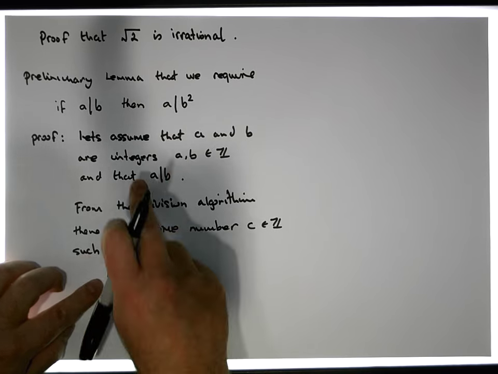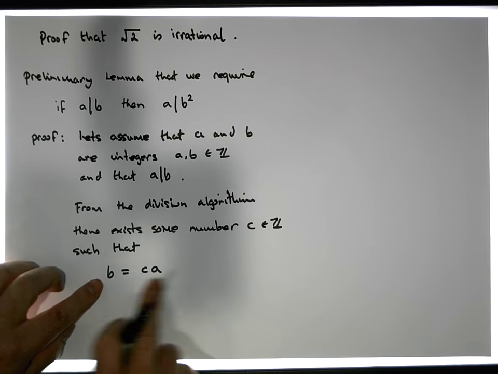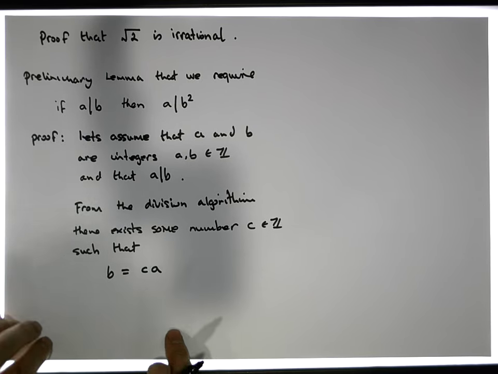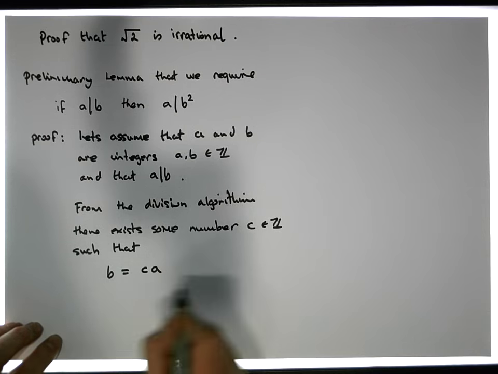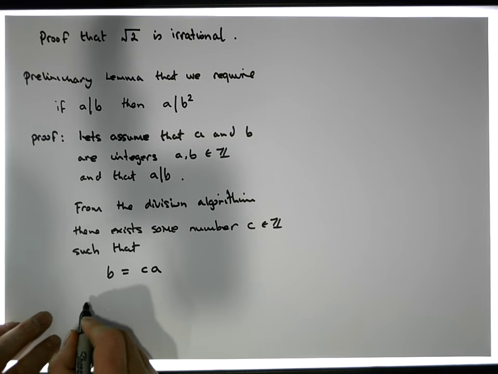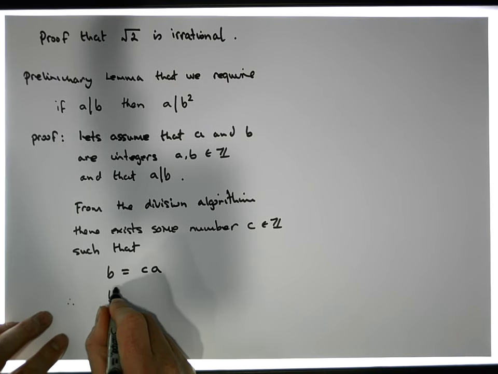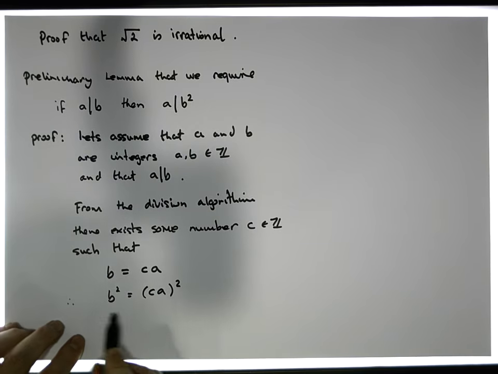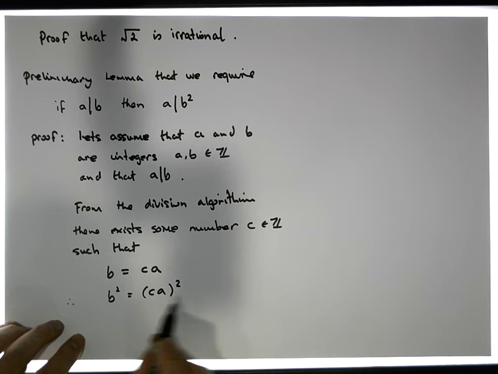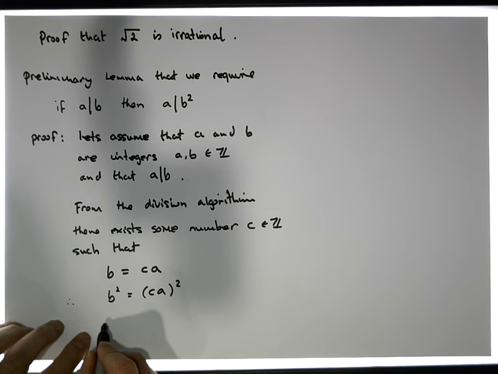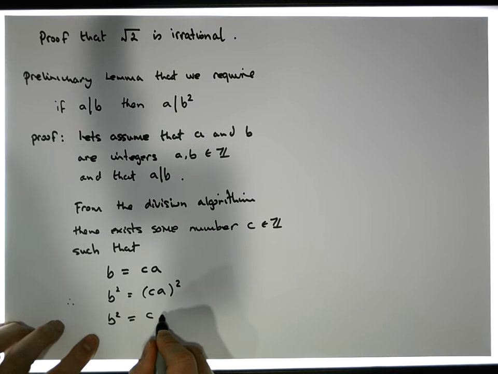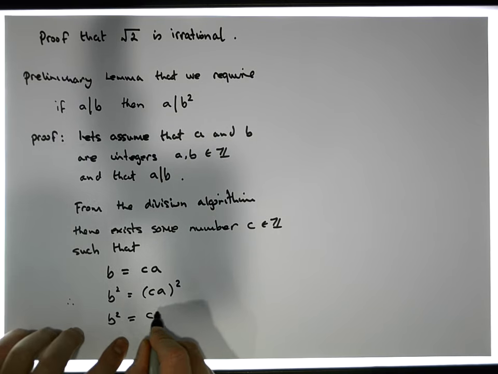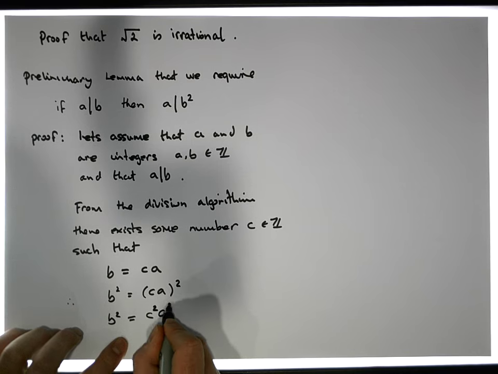Now we're assuming that a does divide b, so this must be true here. We must be able to find an integer c such that c times a is equal to b. Now what are the consequences of this? Well, if we square both sides, we have b squared must be equal to c times a, squared. So this means that b squared must be equal to c squared times a squared.